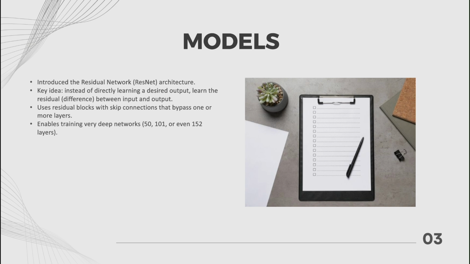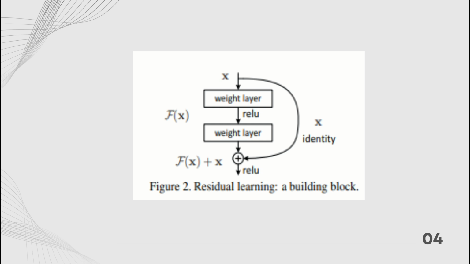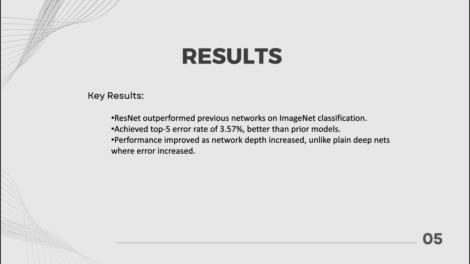skip connections, paths that skip one or more layers and directly add the input to the output of a block. This architecture helps solve the problem of vanishing gradients, which makes training very deep networks hard. Thanks to this, ResNet models can be very deep, up to 152 layers in the paper, and still train effectively. So let's go to the next slide. This is a picture for the residual learning, and let's go to the next slide, which is the results.